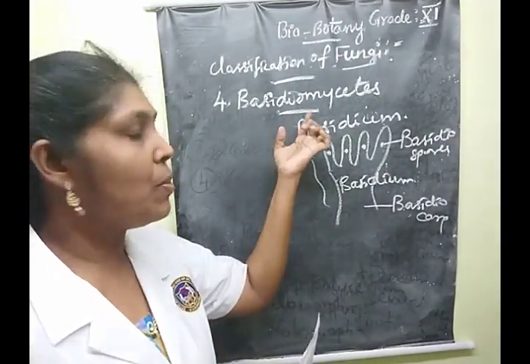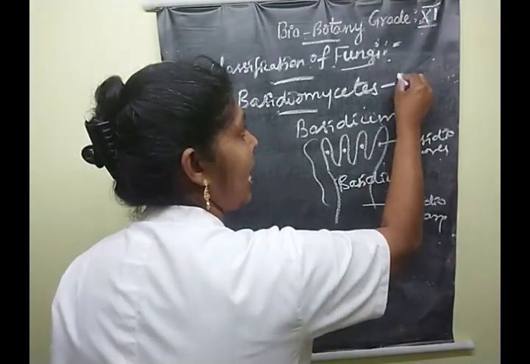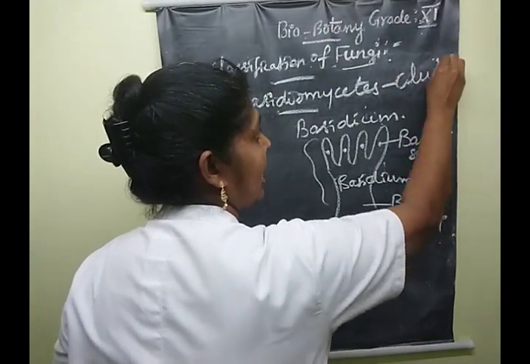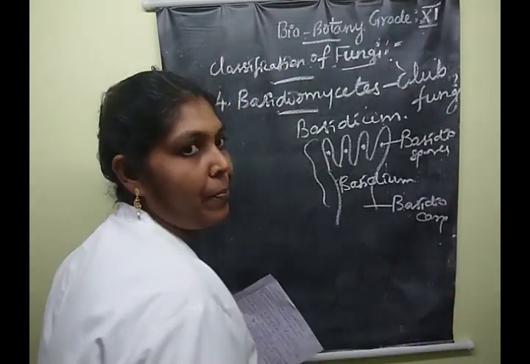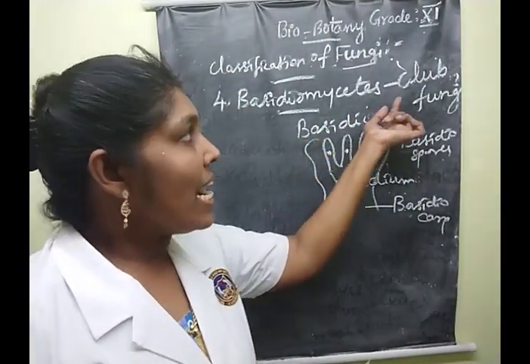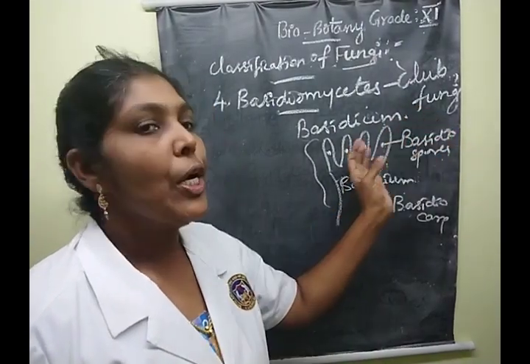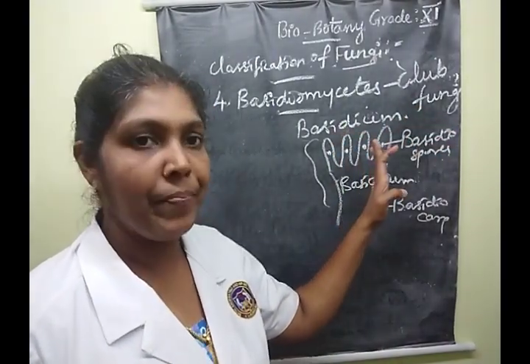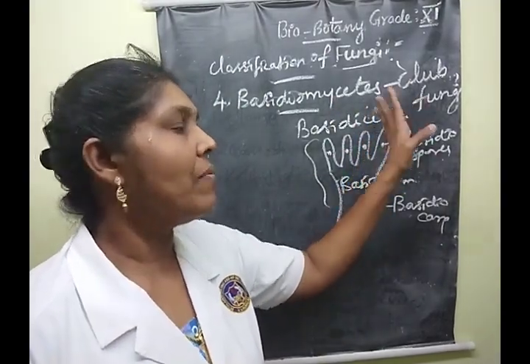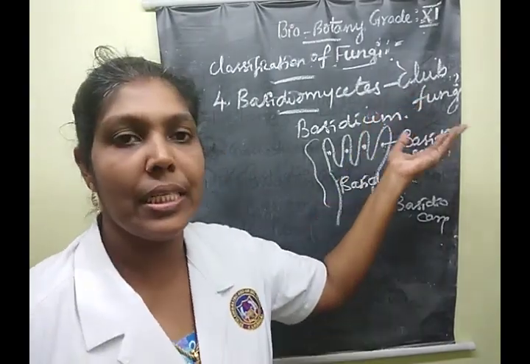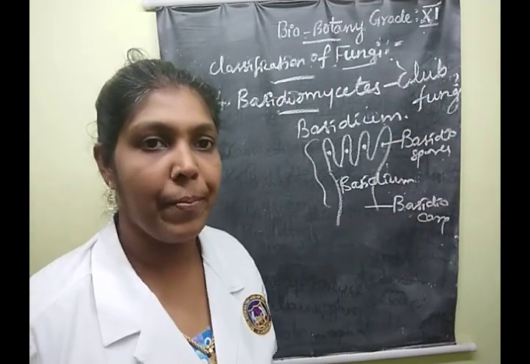Why is the Basidiomycetes class known as club fungi? Clear? It is called club fungi due to the presence of the basidium. Since the basidium is present in this class, it is popularly called club fungi.